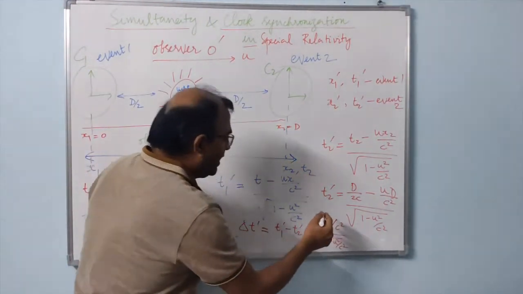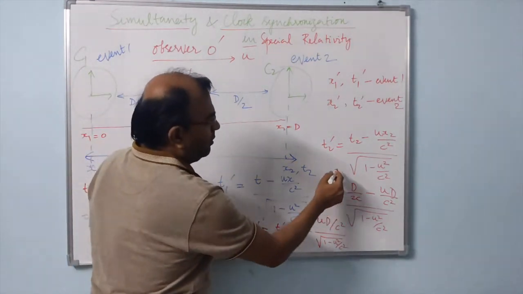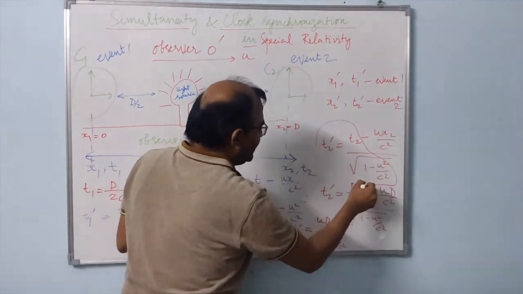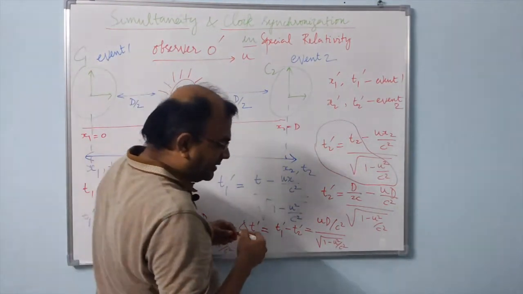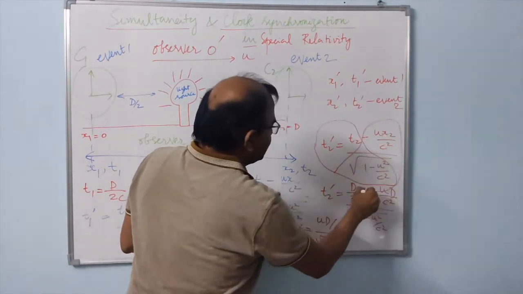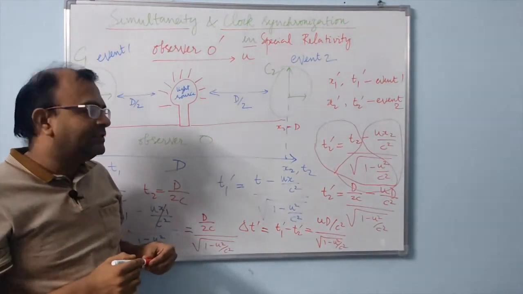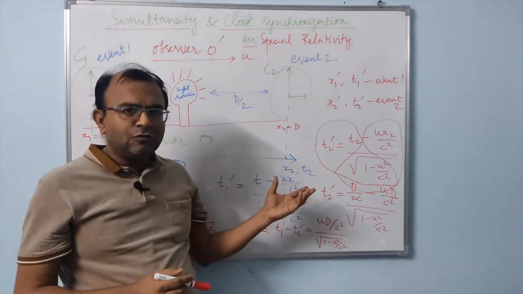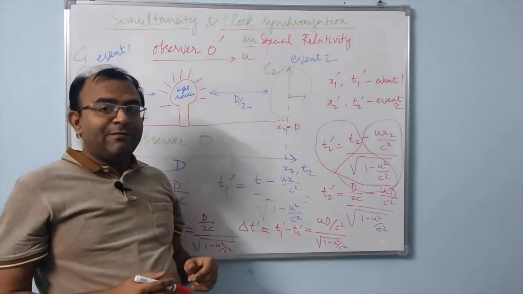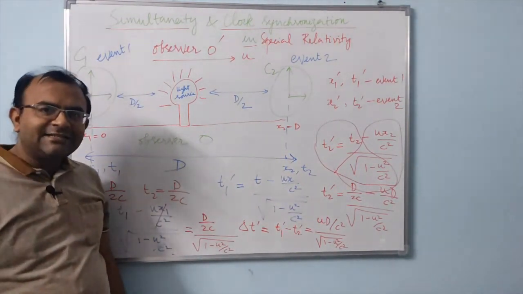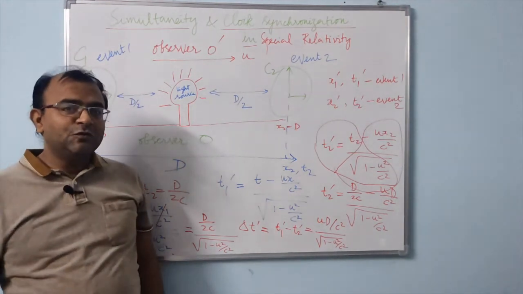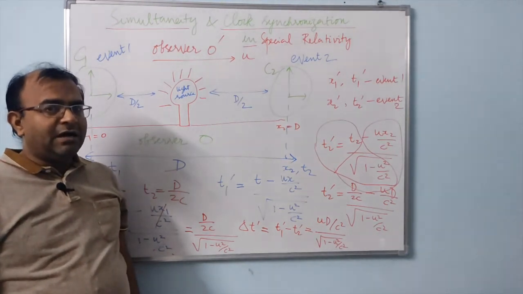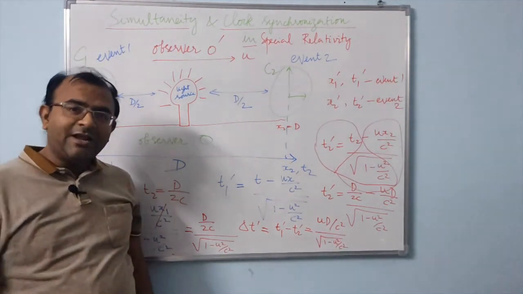So, the first term in our expression for the Lorentz transformation of time gives us time dilation, whereas the second term gives us the lack of synchronization of clocks. So, both these interesting effects in relativity are brought out from the Lorentz transformation equation itself. Thus, we can clearly see that simultaneity and clock synchronization are two very interesting relativistic effects that are quite different from our perceived notions based on Newtonian ideas.